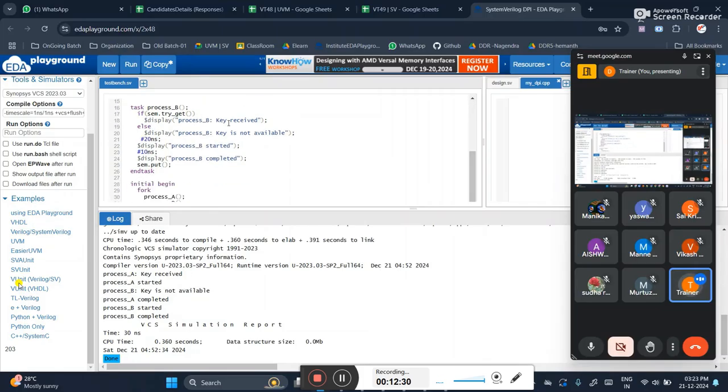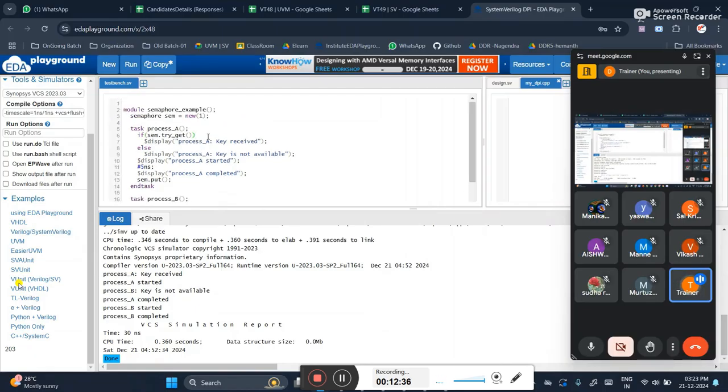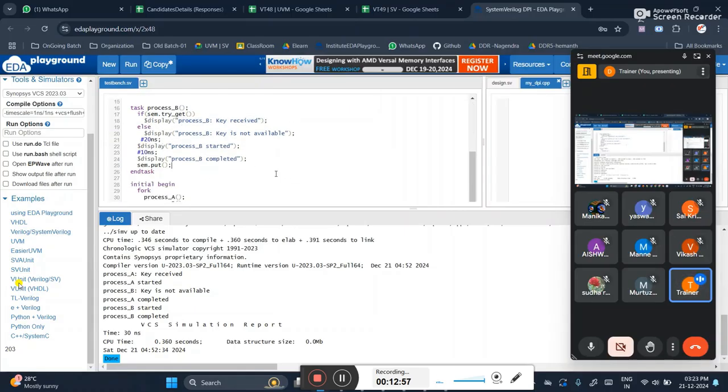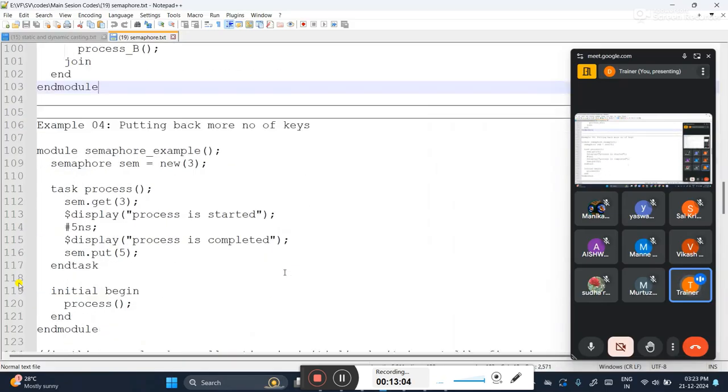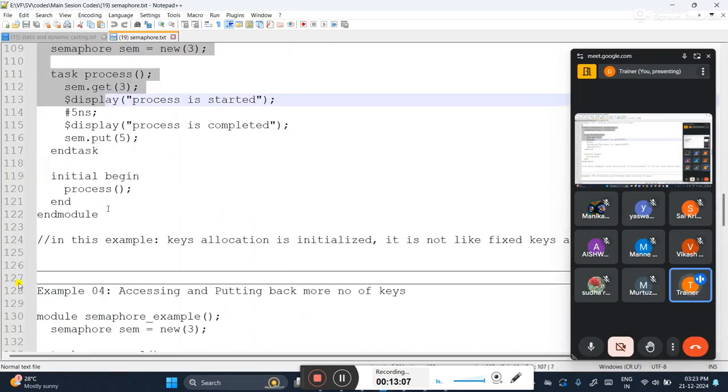Again the key is going to some other task. That is what, diversion should not happen. If I use the get method, it will take care that all the statements of task one get completed, and only then will it go out. The try get method is not like that. See here, only two statements are completed, first statement, second statement. The third statement is not completed, and again I'm getting the other output. This should not happen actually. That is why try get is not used, but for your example I have kept one code. Three methods are there, but application-wise we use get and put.